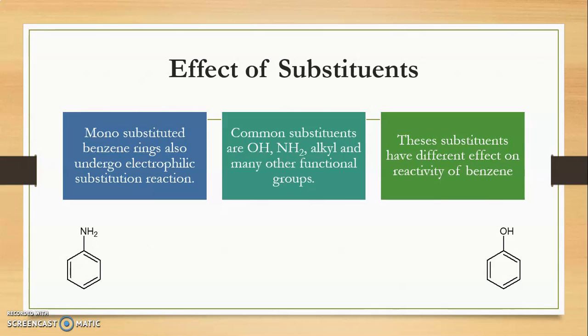Now, whatever substitutions are present have a different effect on the reactivity of benzene.